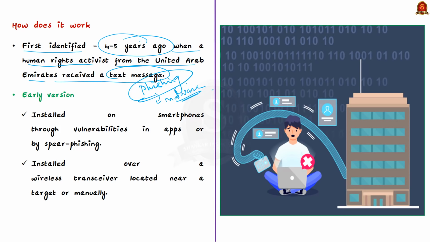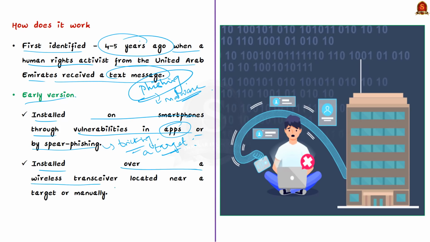See, this was in initial stages. Earlier versions of Pegasus were installed on smartphones through vulnerabilities in commonly used apps or by spear phishing, which involves tricking a targeted user into clicking a link or opening a document that secretly installs this software. It can also be installed over a wireless receiver located near the target or manually if an agent can steal the target's phone.